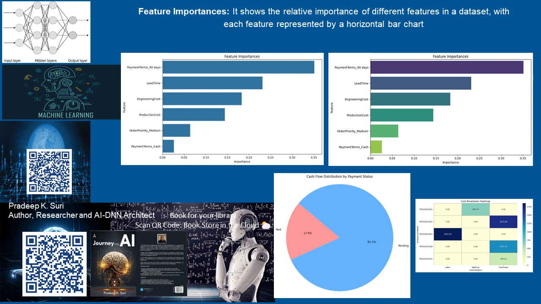5. Order priority _ medium. Lower importance score compared to the above features. 6. Payment terms _ cash. This feature has the lowest importance score among the listed features.